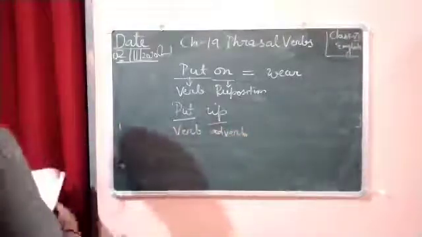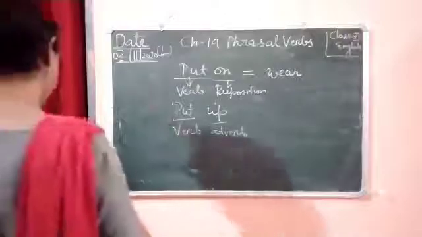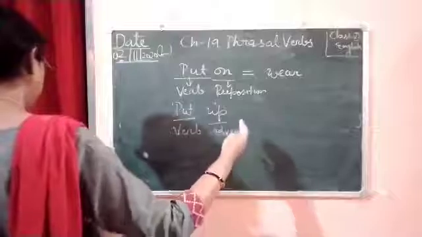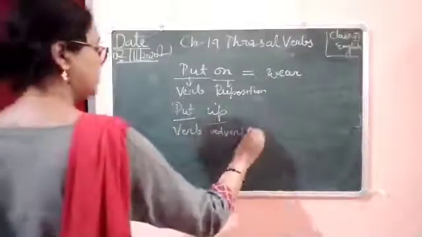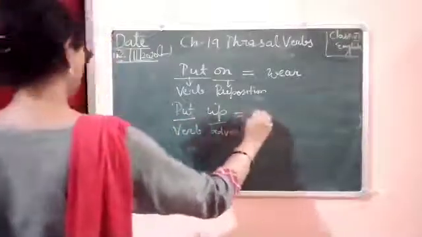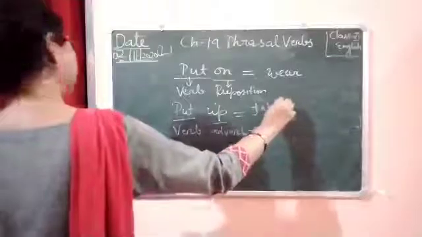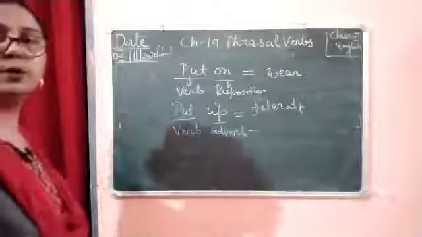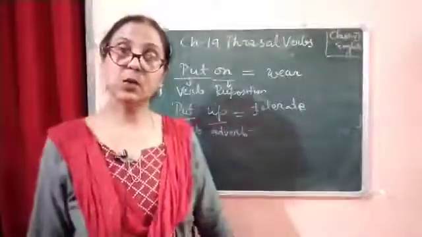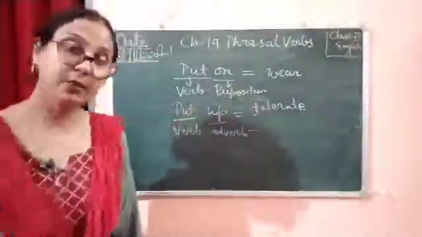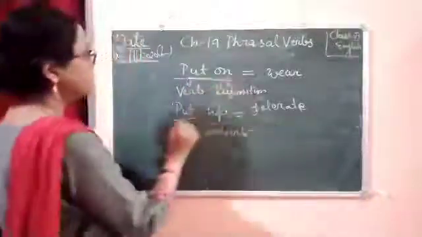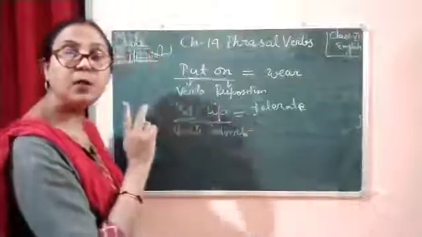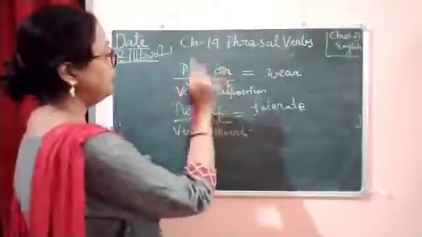Now here you can see these are the combination of two parts. So put up means tolerate. So these combinations can make phrasal verbs. So these words are phrasal verbs because these are the combination of two types of parts of speech, verb and preposition.